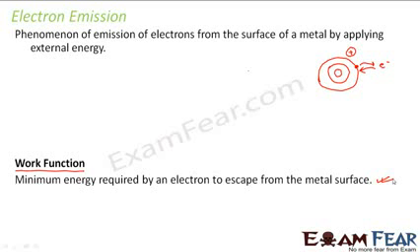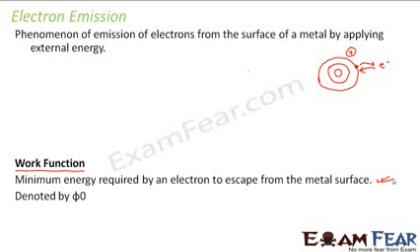So wherever electron emission takes place, no matter by what means it is taking place, as I told you before, there are various ways by which electron emission can happen. It doesn't matter exactly in which way the electron emission is taking place, but everywhere if there is an emission of electron, that means the energy which is provided is greater than the work function of the metal.